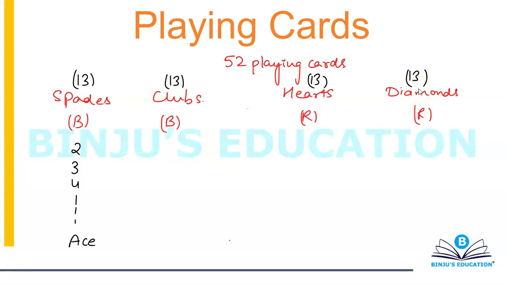And then you also have 2 jokers, and that basically depends upon the pack that you're purchasing. But anyways, if the question is pertaining to jokers, then they'll let you know how many jokers you have in the deck. You can have 2 jokers, you can have 1 joker also. Anyways, coming back to this, you have cards from 2, 3, 4, 5, 6, 7, 8, 9, 10, and then you have jack, queen, king, and ace. Now there's a concept of face cards also.